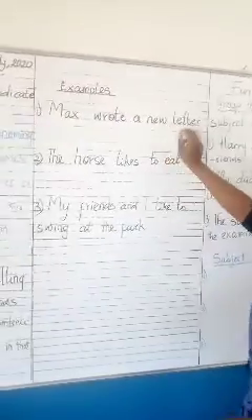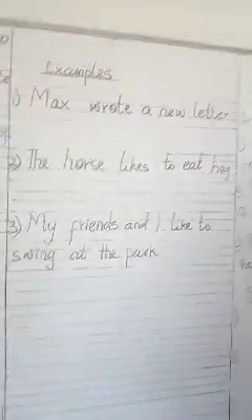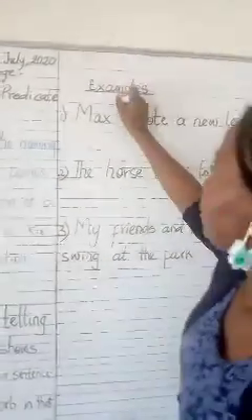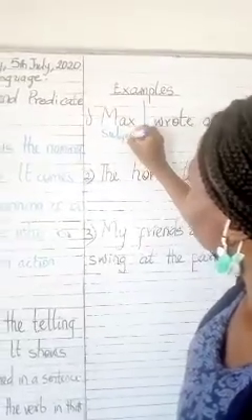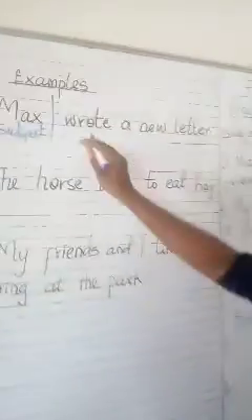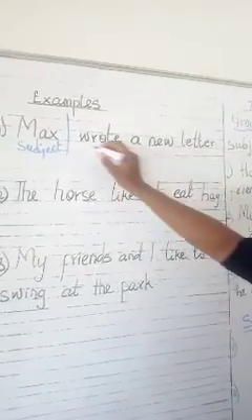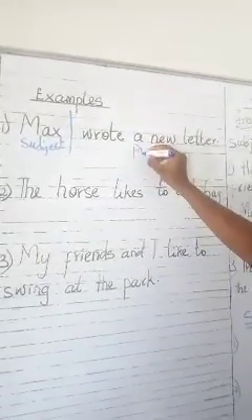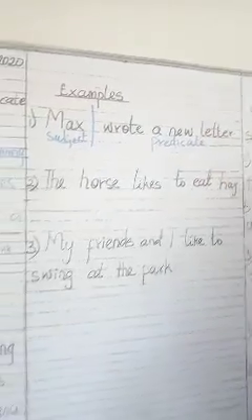Look at this. Max wrote a new letter. Who is the doer here? Who performed the action? Max. Very good. So Max is who? The subject. And what was the action performed? He wrote a letter, writing a letter. So wrote a letter is what? The predicate, the telling part. Did you get that? Yes, I know you do.